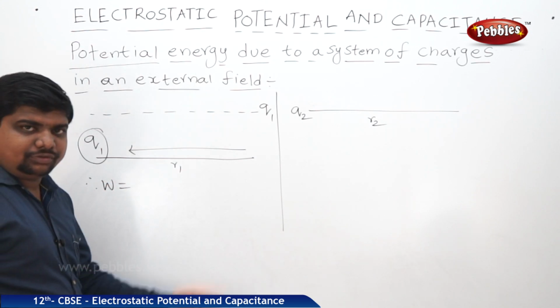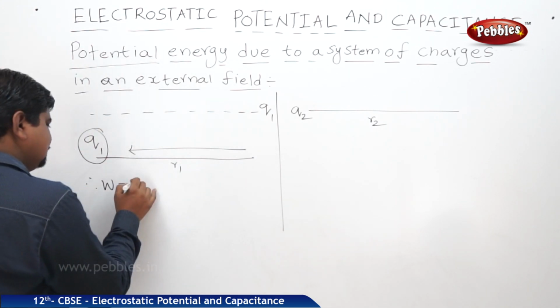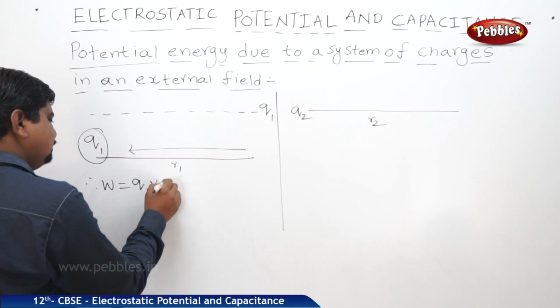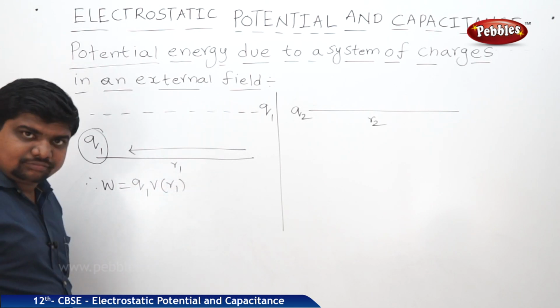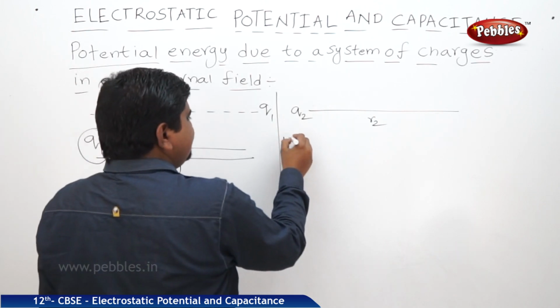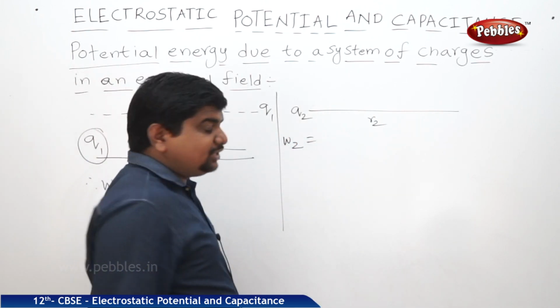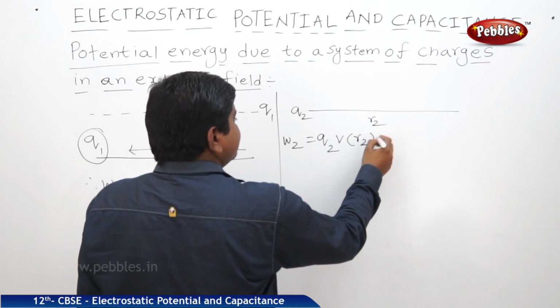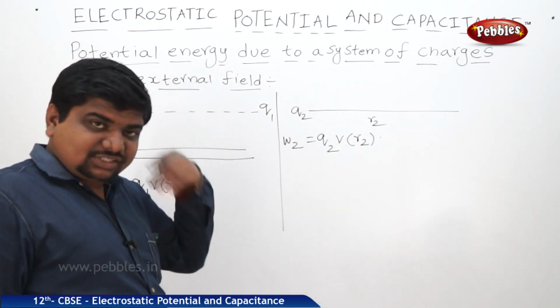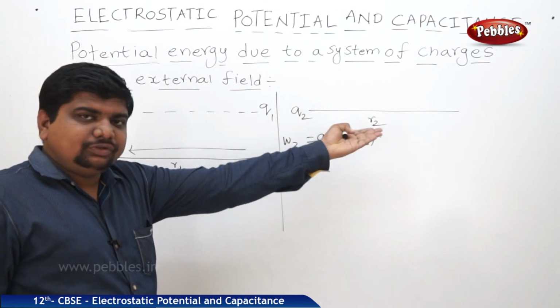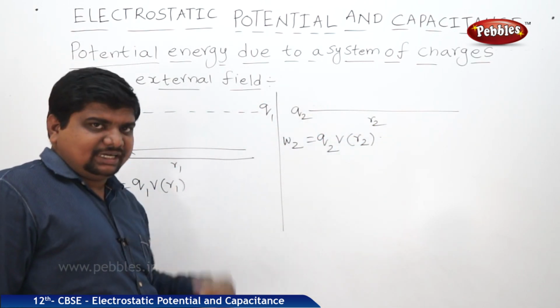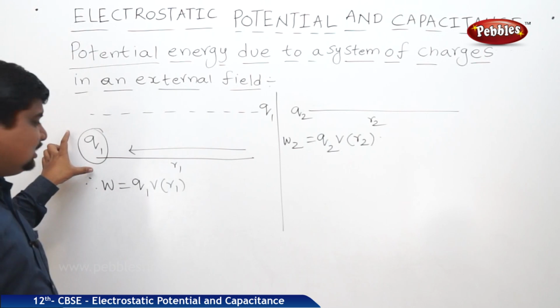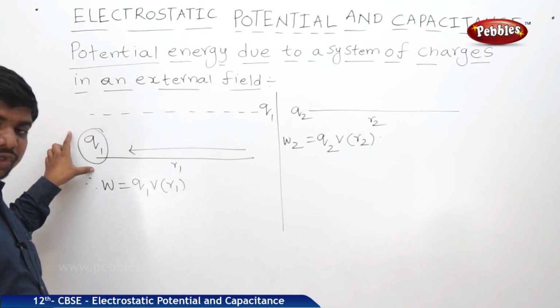V is equal to W by Q, so W is equal to VQ. That means the work done to bring Q1 is Q1V with respect to distance R1. What is the work done to bring a charge Q2 from infinity to R2? It is Q2V with respect to distance R2. But as I told already, when Q2 is approaching from infinity to a finite distance, it experiences some energy with respect to Q1 also.